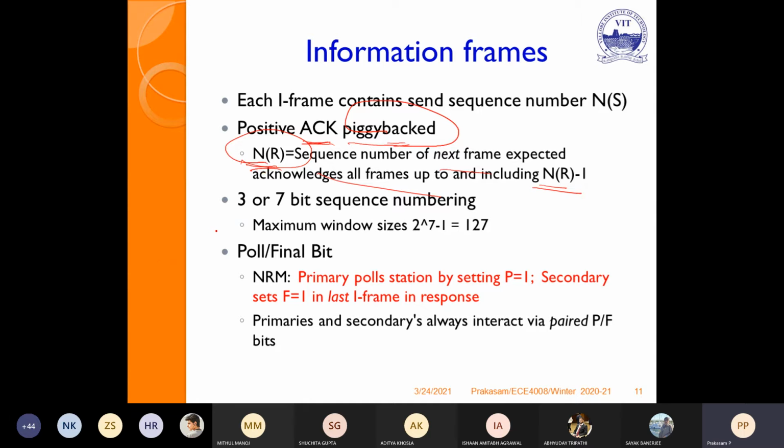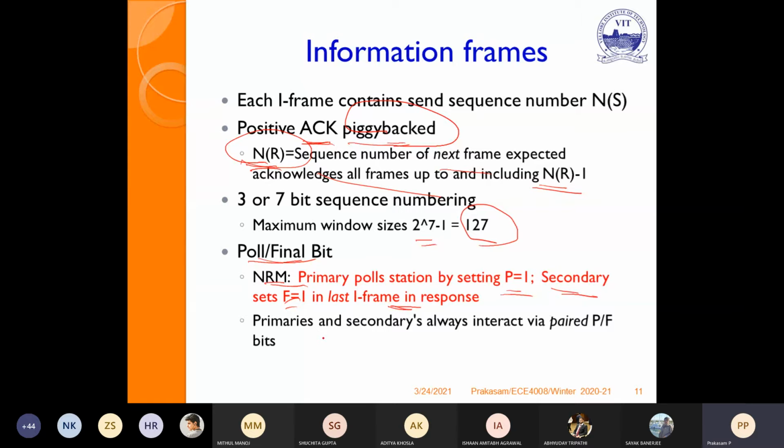The length of the information frame may be a 3 or 7 bit sequence. So the maximum, 2 power 7 minus 1, allows a maximum window size of 127 using I-frame. The poll and final bit in NRM mode: primary polls stations by setting P equal to 1. Secondary stations will set F equal to 1 if it is the last frame.